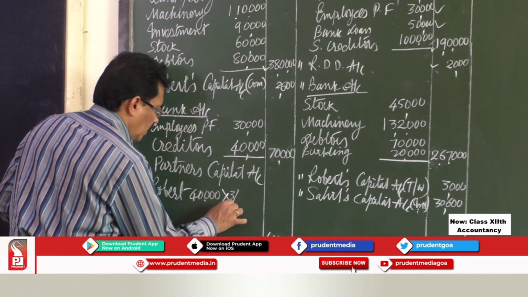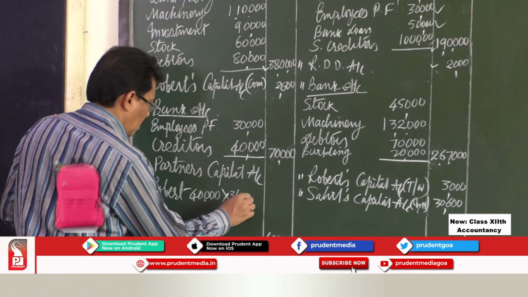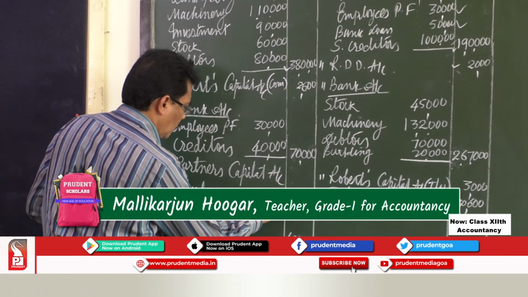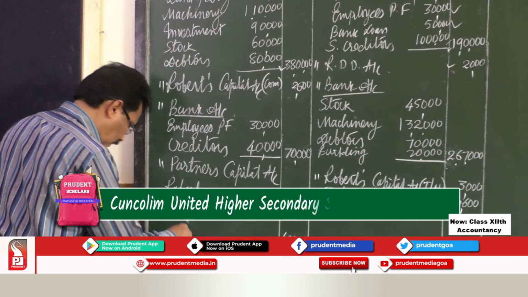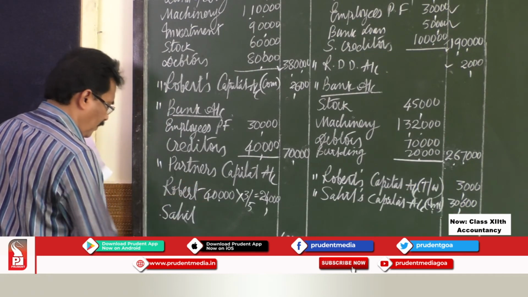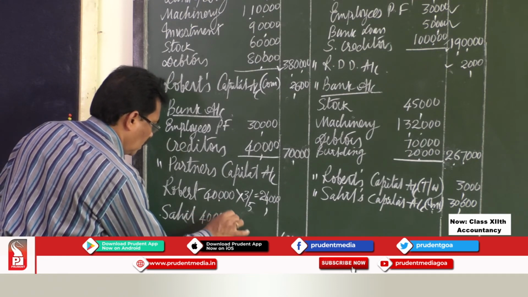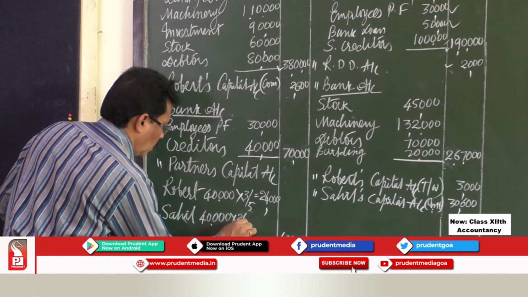So 3/5 of this comes to 24,000. Then Sahil, rupees 40,000 into 2/5.